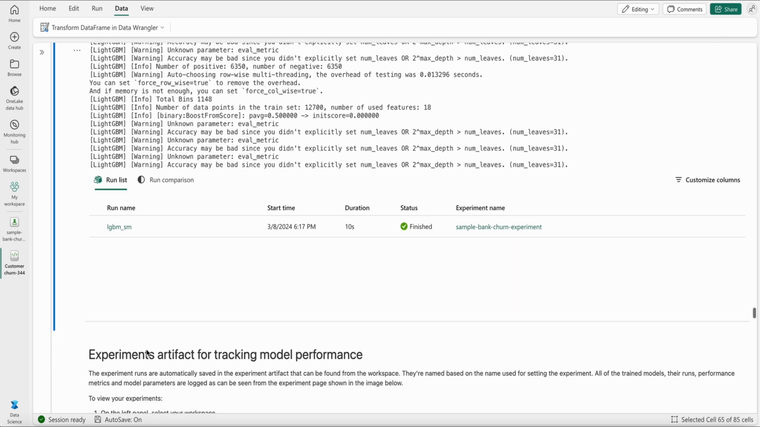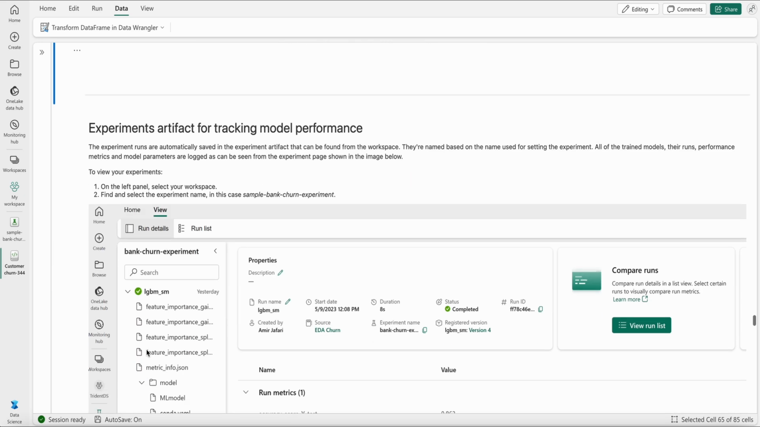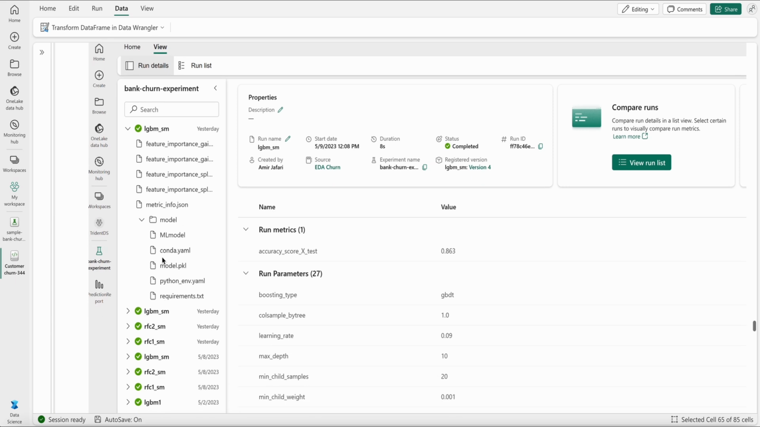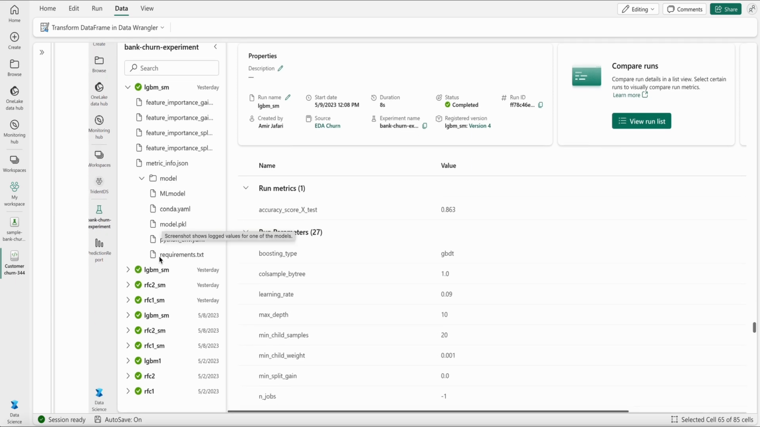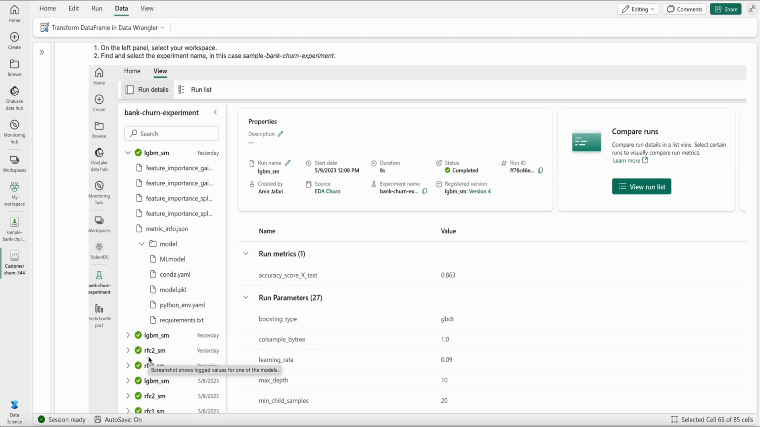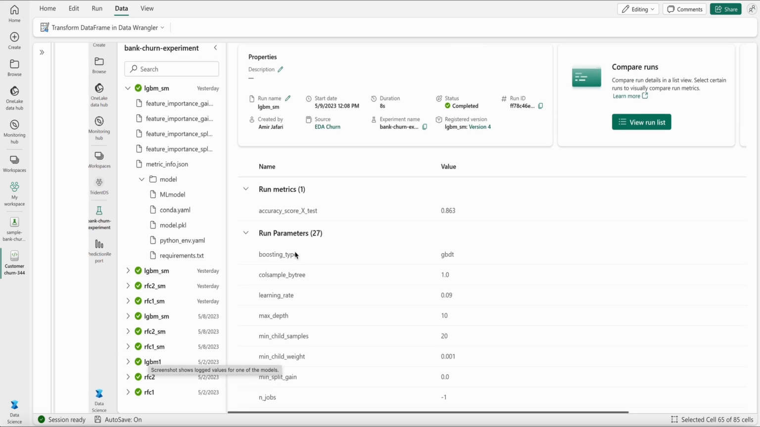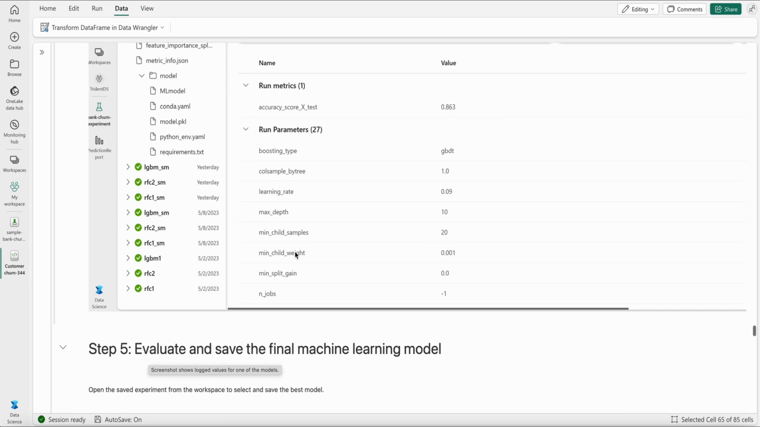I've trained three different models, and I can look at all of them and see what happens. You can see here, for instance, I have different models. In the real world, you train many different models, and you can go to your workspace, select an experiment name, which here is sample bank churn experiment, and see all of the models under different names, the accuracy, the specific parameters for each model, and all of the metrics, and you can easily track them. Then you can say, okay, this is the best model that I have trained, and I want to move forward with this model.